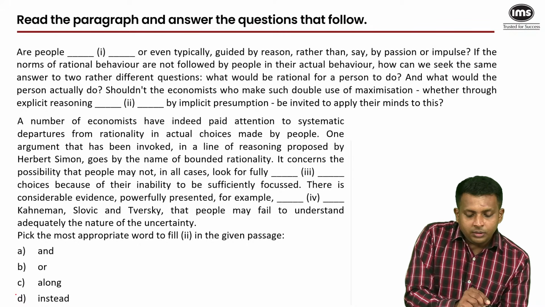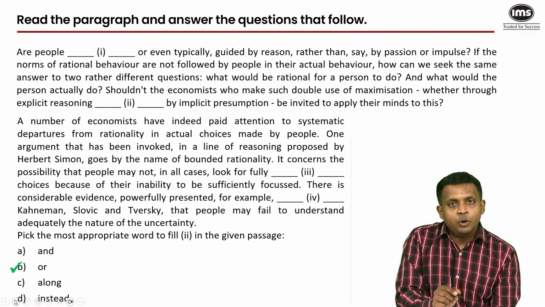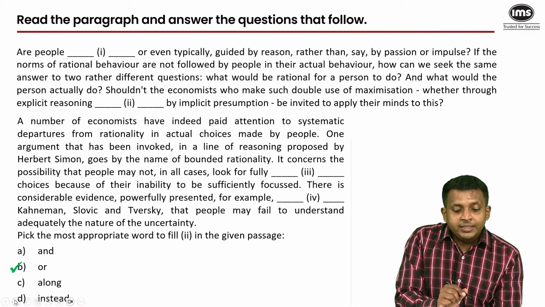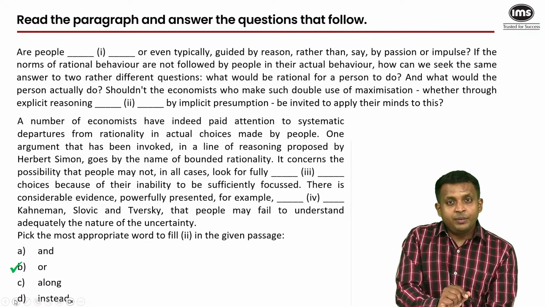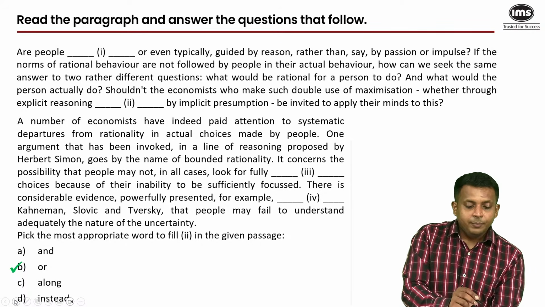And the last word for blank 2, explicit reasoning or implicit presumption, because explicit, implicit, they are opposite ideas of each other. So we need a conjunction which connects those opposite ideas. Clear outward reasoning or inward presumption, things that we are assuming, things that have not been clearly given. So only the conjunction or could fit in that blank.